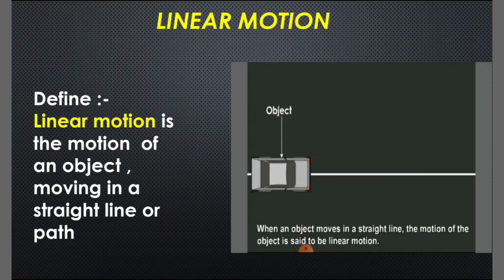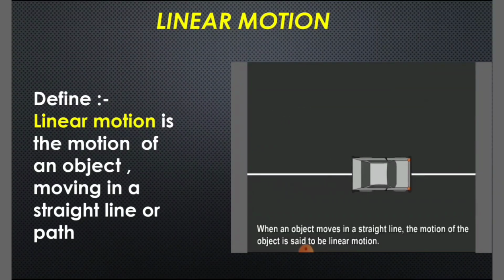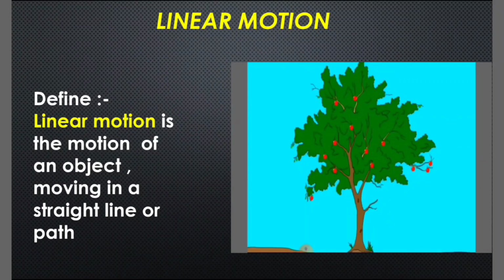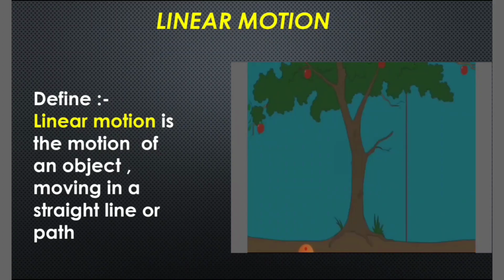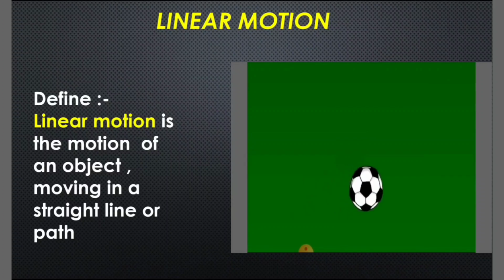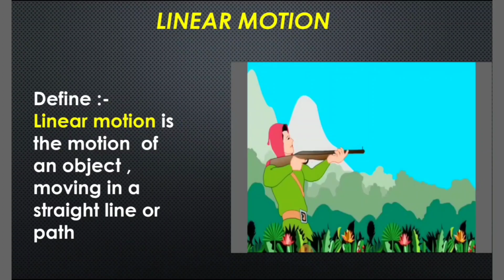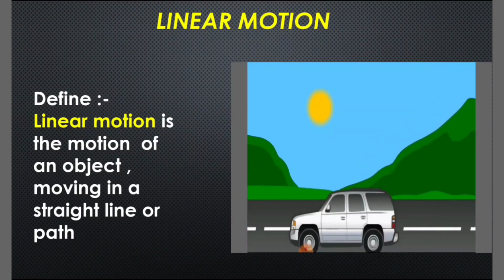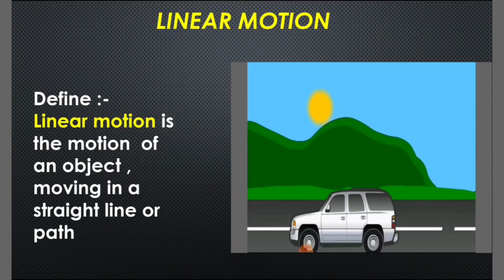Let us study linear motion. When an object moves in a straight line, the motion of the object is said to be linear motion. There are some other examples, like a fruit falling from a tree in a straight direction, a football moving in a straight path, a rifle shot from a gun, which you can see is in a straight direction, and a vehicle moving on a straight road. So whenever an object is moving in a straight line or path, the motion of the object is called linear motion.